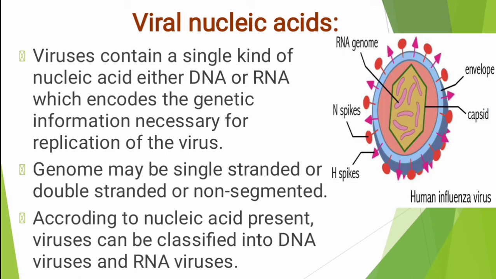It gives the genetic information for the replication process. Next, the genome may be single strand or double strand, and segmented or non-segmented. According to the nucleic acid present, viruses can be classified into two types: DNA virus and RNA virus.